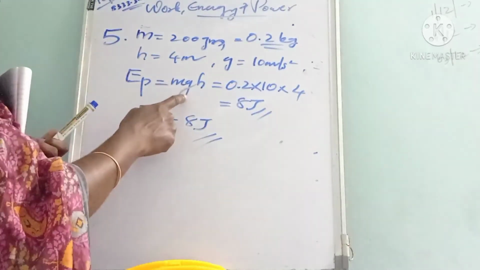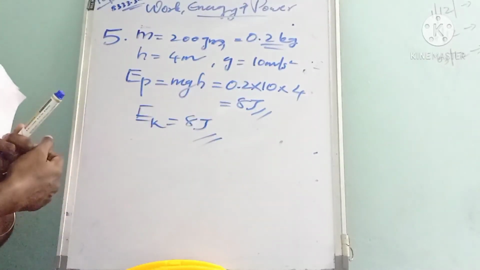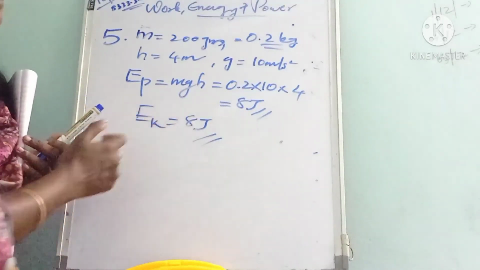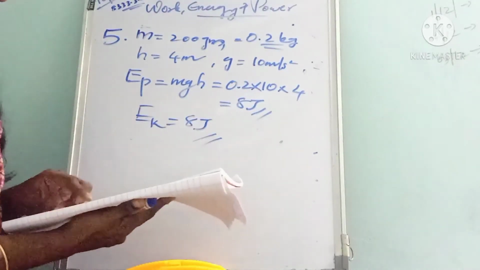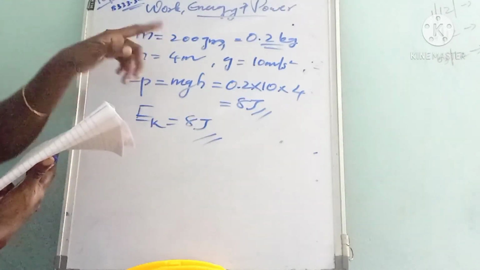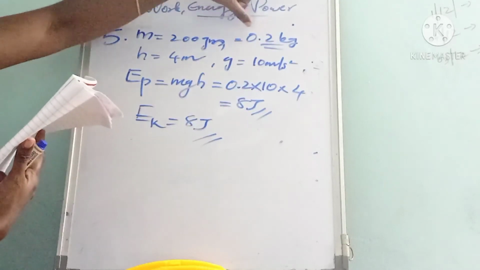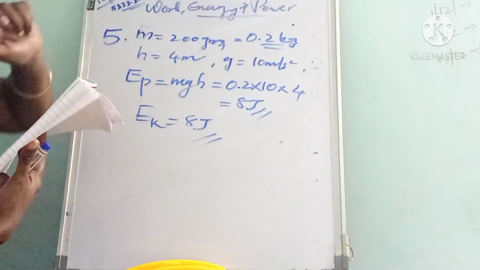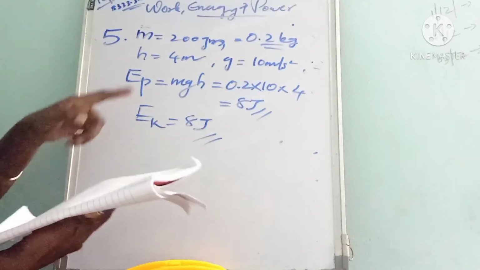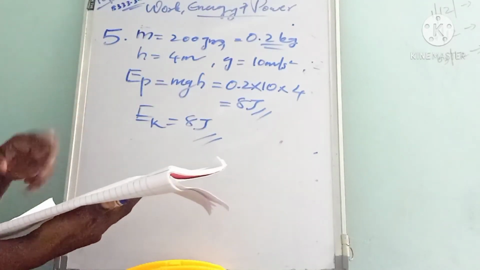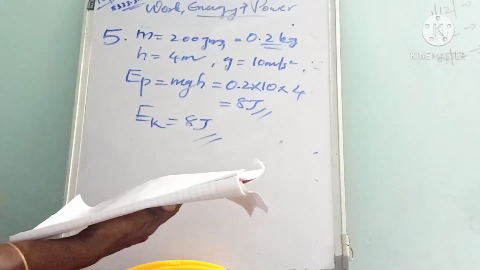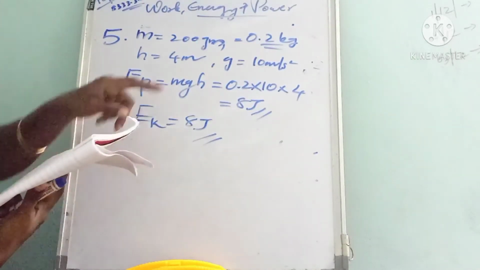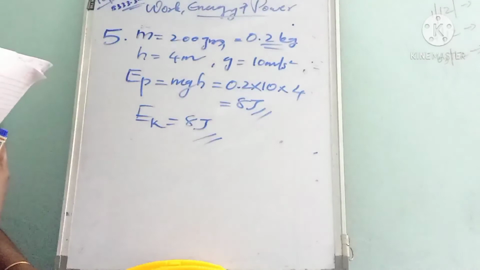So the potential energy is equal to what? Kinetic energy. So it is also 8 joule. Listen. And here, a ball of mass 200 gram. So the mass of the ball is given as 200 gram, which is equivalent to 0.2 kg, which falls from a height h equal to 4 meter. Then we have to calculate the kinetic energy of the ball just before hitting the ground. And g is given as 10 meter per second square.